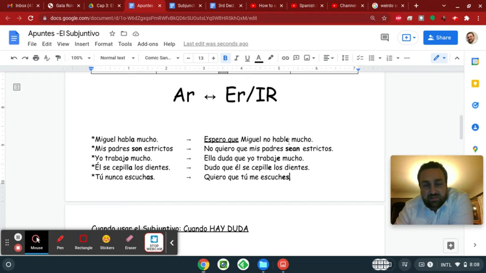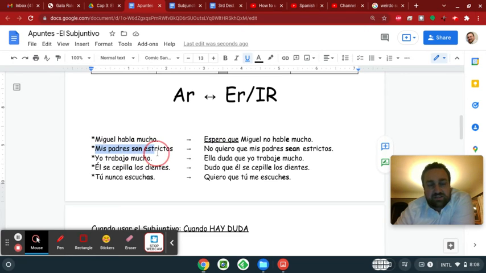Espero is a verb too, right? It means I hope. And so typically the verb in the trigger is just a regular old present tense verb, right? Espero que Miguel no hable mucho. And so it's going to trigger the verb in the rest of the sentence to be subjunctive.